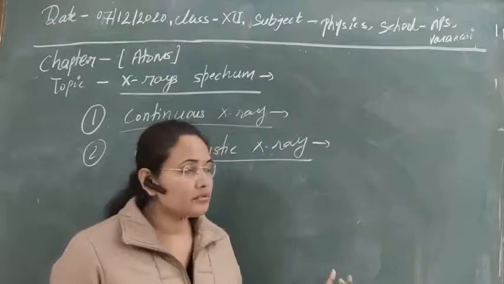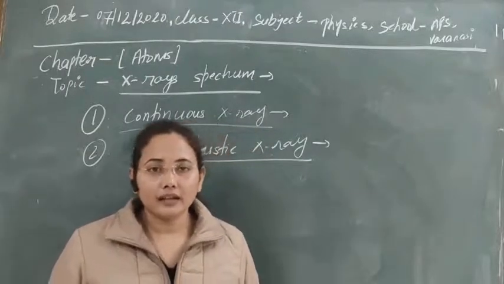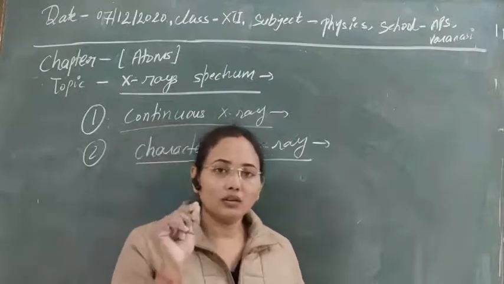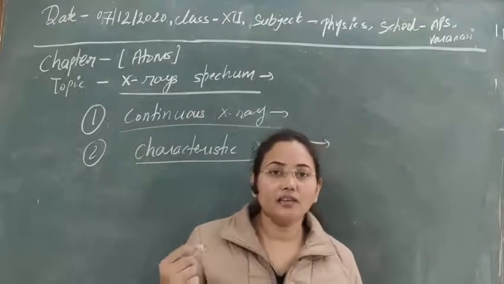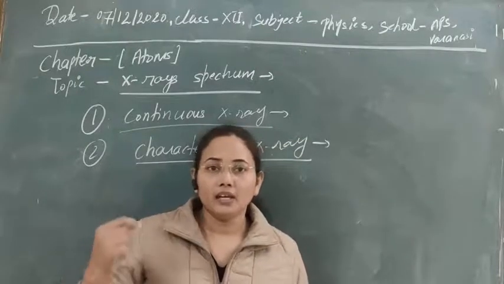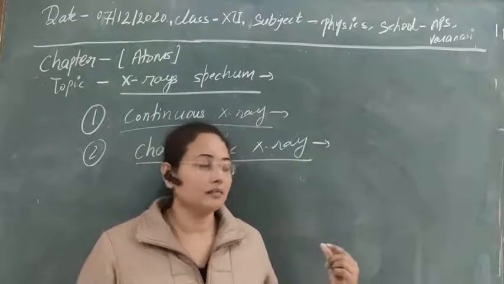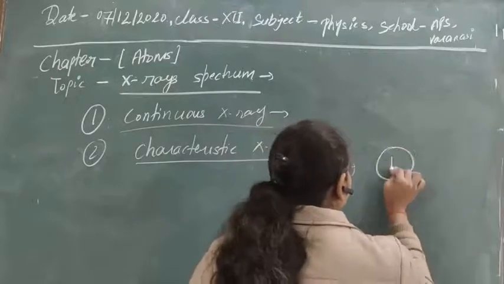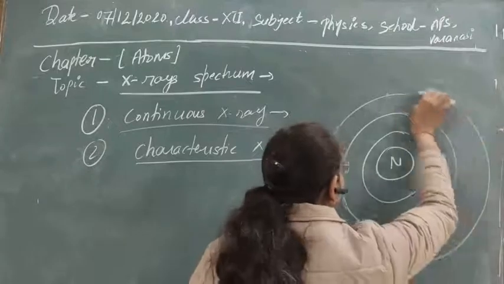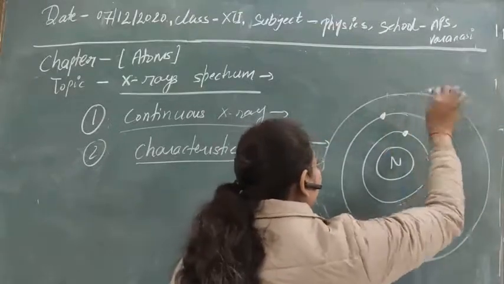Sometimes the highly energetic electron that is colliding with the electrons transfers the whole of its energy to that electron, and if the core electron gets a high amount of energy, then obviously it will try to leave the boundary of the atom, and due to that an electron is knocked out from the system. Suppose this is the nucleus, and around it we have a circular orbit, and electrons are revolving in this orbit.